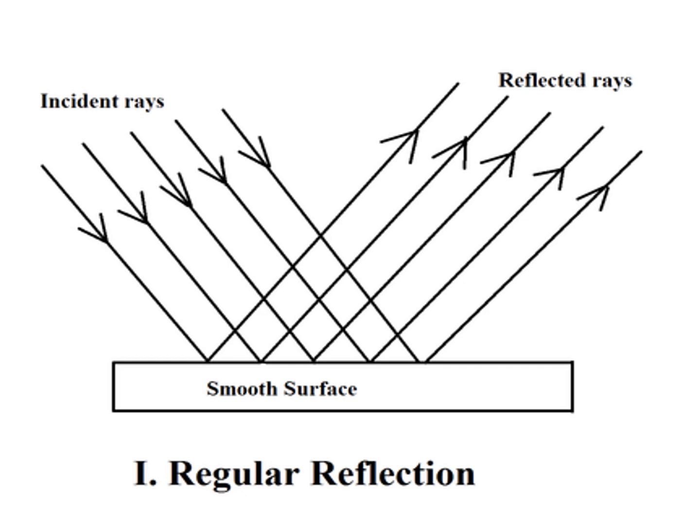Now here in this picture you can see 5 parallel rays falling on the smooth surface. Every parallel ray will have the same angle of incidence. So if I'm telling you that the first one is 30, all of them will be 30. All parallel rays will be 30. So obviously, if the angle of incidence is 30, the angle of reflection will also be 30, because according to the law, the angle of incidence will always be equal to the angle of reflection. So every time parallel rays fall on the smooth surface, the angle of incidence will always be the same, and that is why it's called regular reflection.